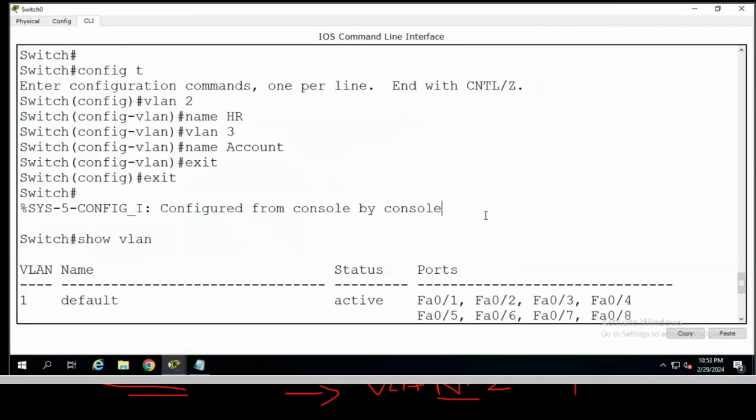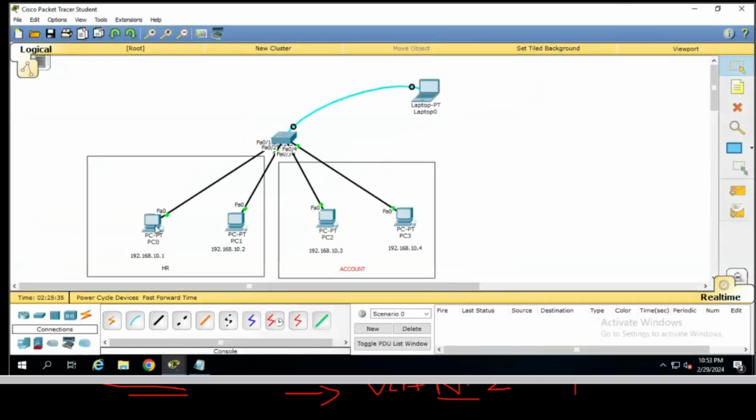So now see how we can add ports to this VLAN. Firstly, you have to find which port is connected to the first PC, second PC, third PC and fourth PC. So how can we see that? If you look here, as we enabled the show port label, you can see the port number.